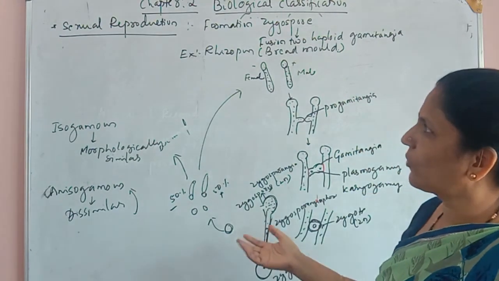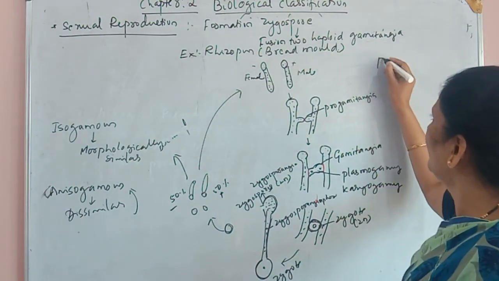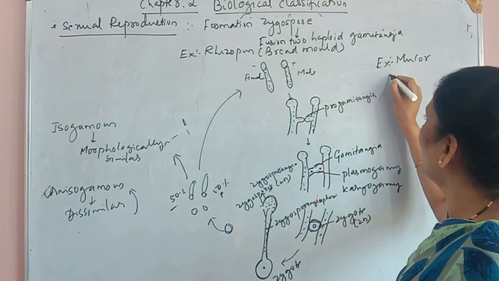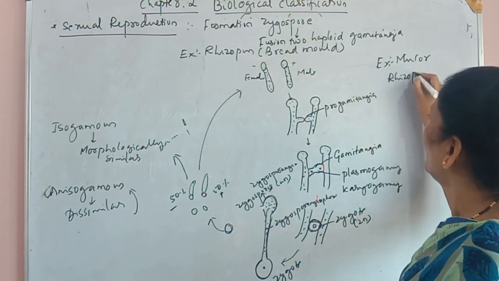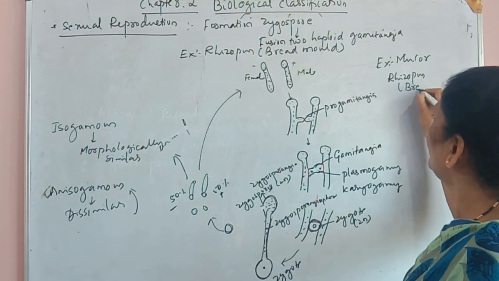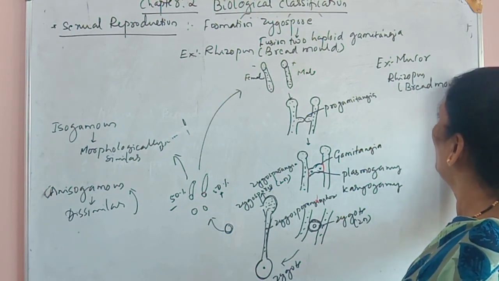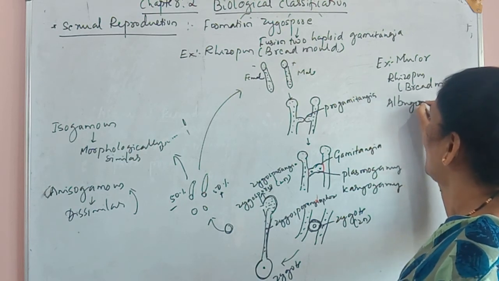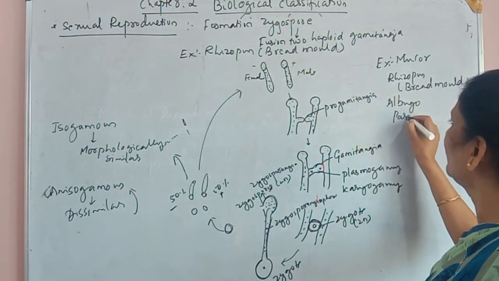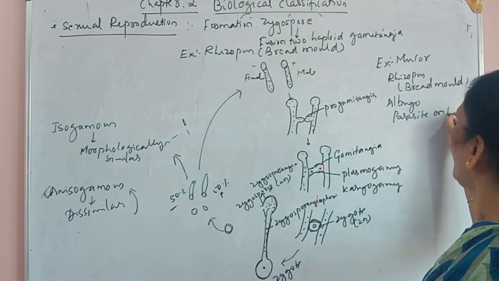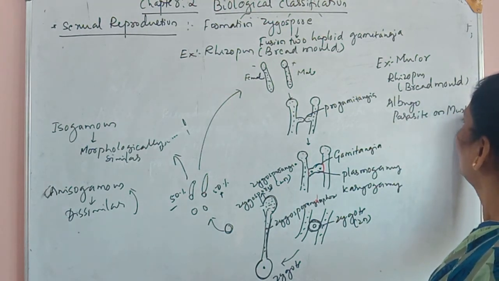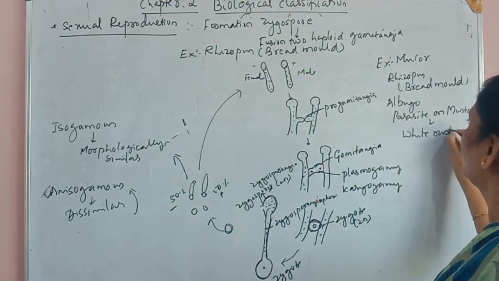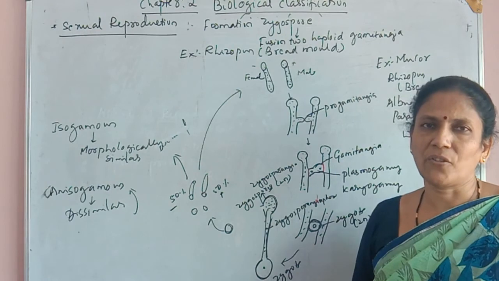The examples for this group I have already mentioned: Mucor, and the second one is Rhizopus, which we also call the bread mold. One more example is Albugo. This Albugo is a parasite on mustard, where it causes the disease called white rust.